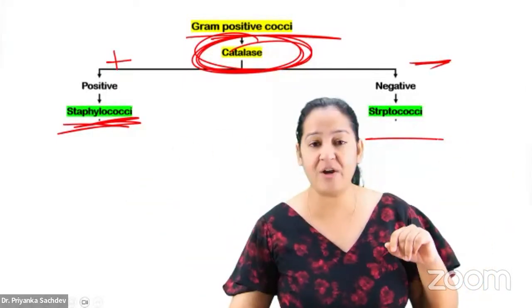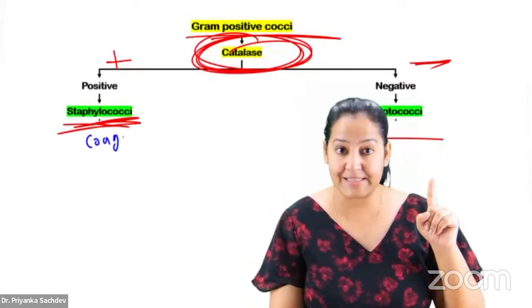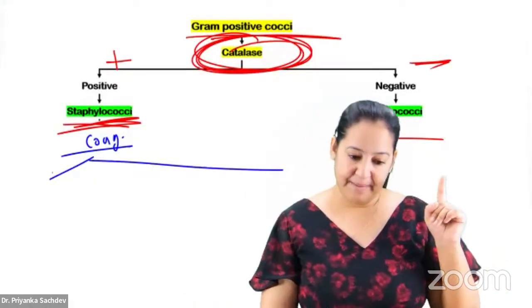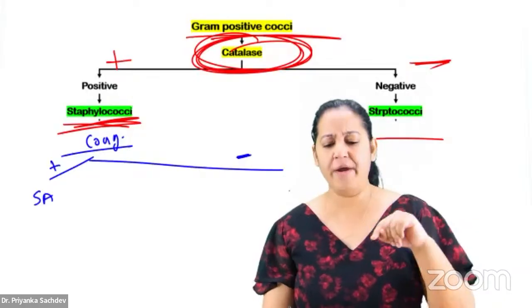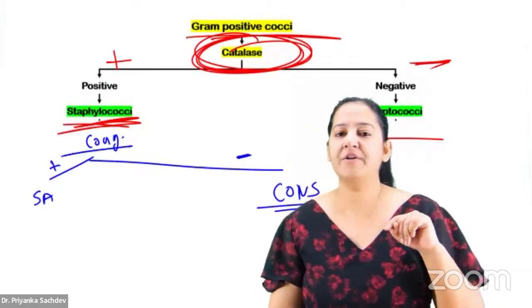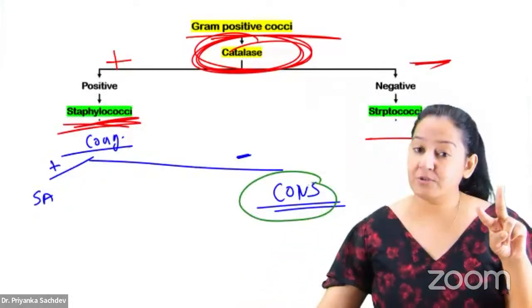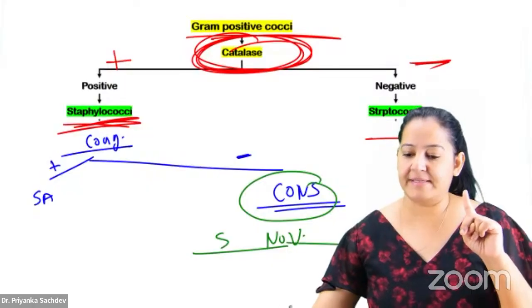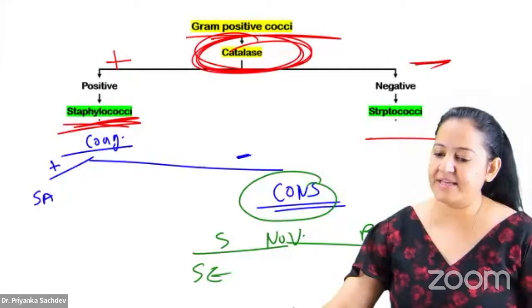How many types of Staphylococcus are there? What is the next test we will do? So the next test we will do is coagulase. Based on coagulase, we differentiate the main hero from the side hero. The main hero here is Staph aureus, and the side heroes, which are coagulase negative, are known as CoNS. How to differentiate the two CoNS among themselves? The next test we apply is novobiocin. Novobiocin sensitive or resistant? Novobiocin sensitive is Staph epidermidis and resistant is saprophyticus.